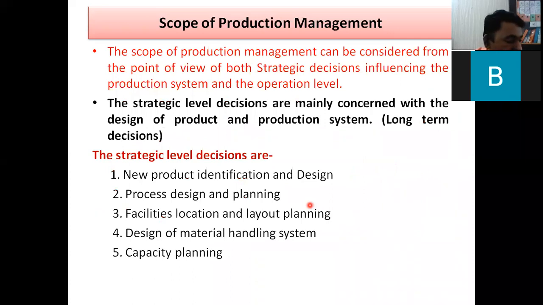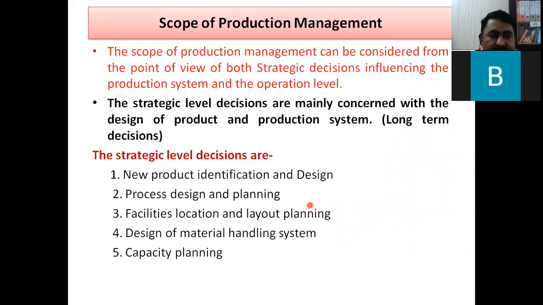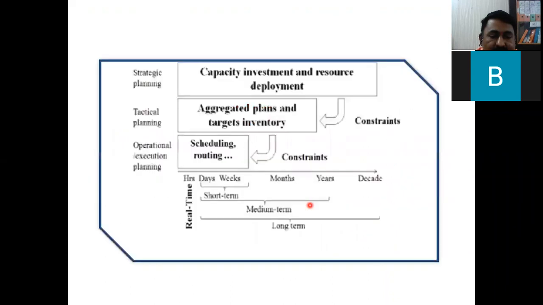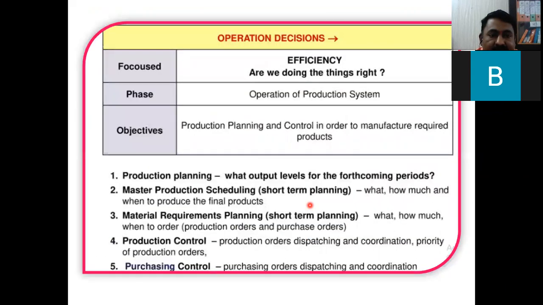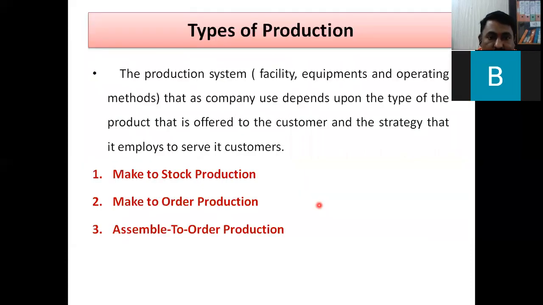This we have discussed. Then we have discussed the scope of production management. There are two types of decisions: operation level decisions and strategic level decisions. We have discussed in detail the different strategic decisions. Strategic decisions may be in years, maybe a 2-year, 3-year, or 5-year plan. And operation decisions include production planning, master production scheduling also. So decisions may be required after 1 hour, in a week, in days, or in some cases in a month also. Then we have discussed the types of production.